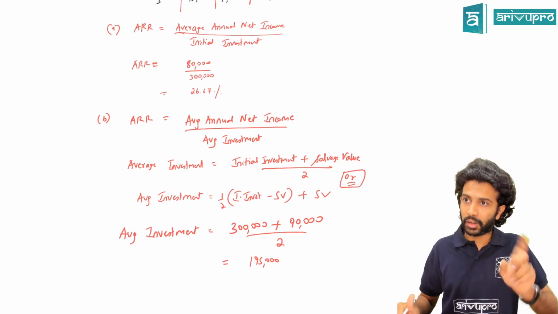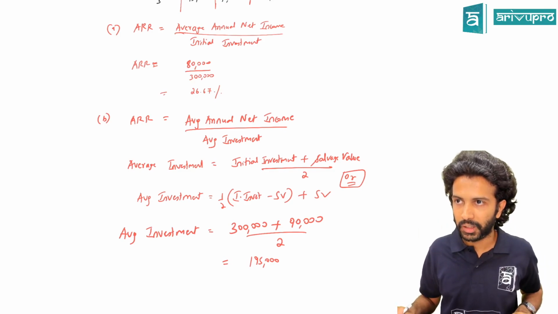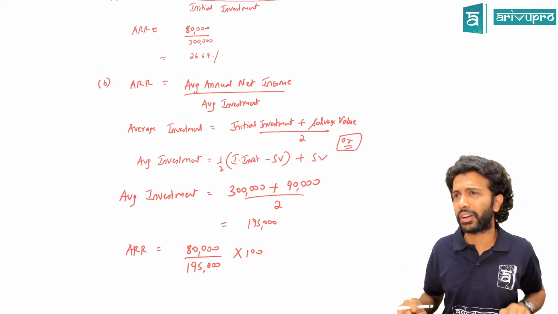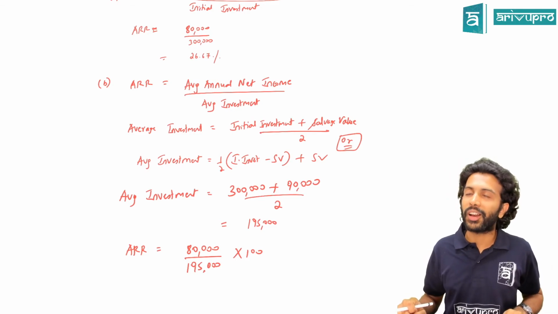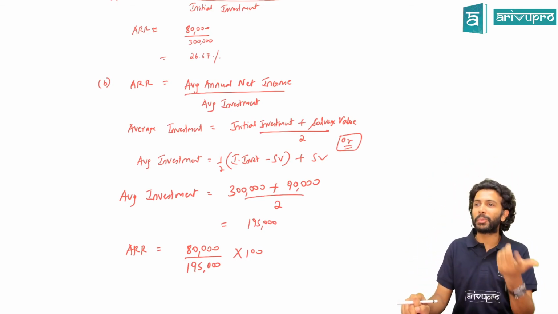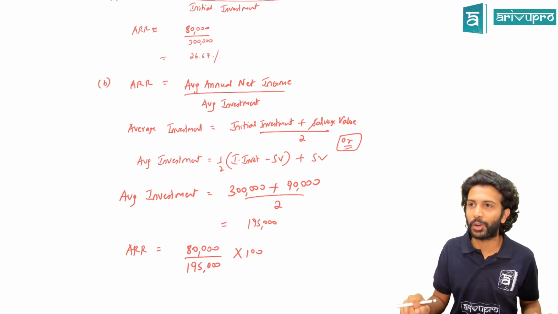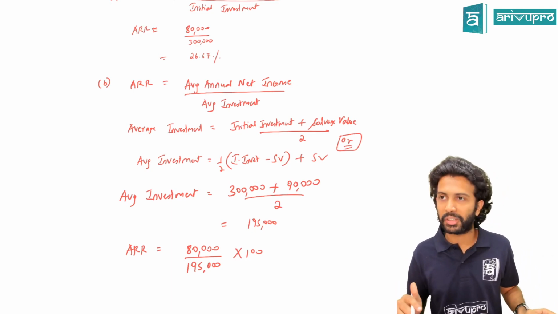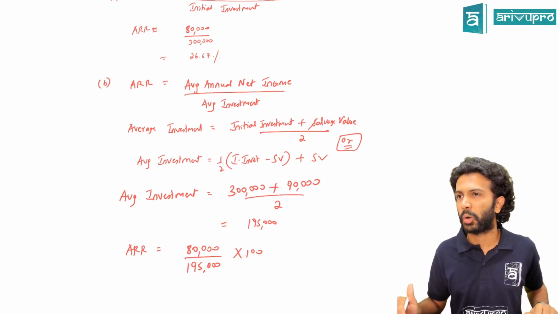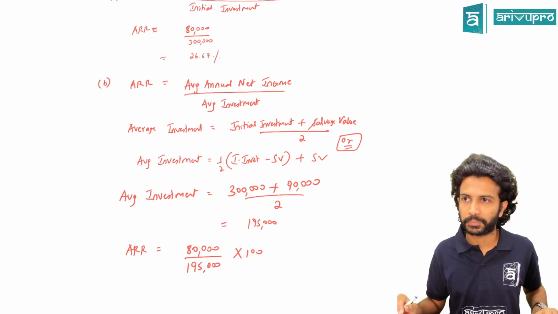Is that okay? That way they are working it out there. You could have taken the closing balance of investment. That would have been a better approach according to me. 300 plus 210 divided by 2 would have been a better approach, but they have structured the formula that way. So maybe they feel like only 210 is outflow and they're working with that. Could be. Not very sure though.